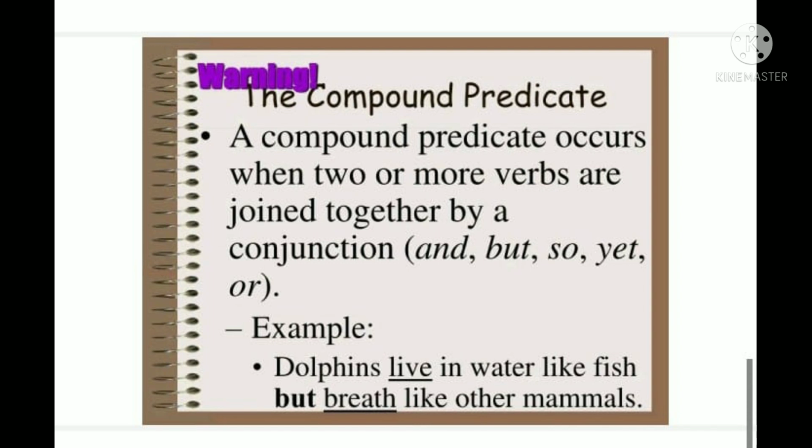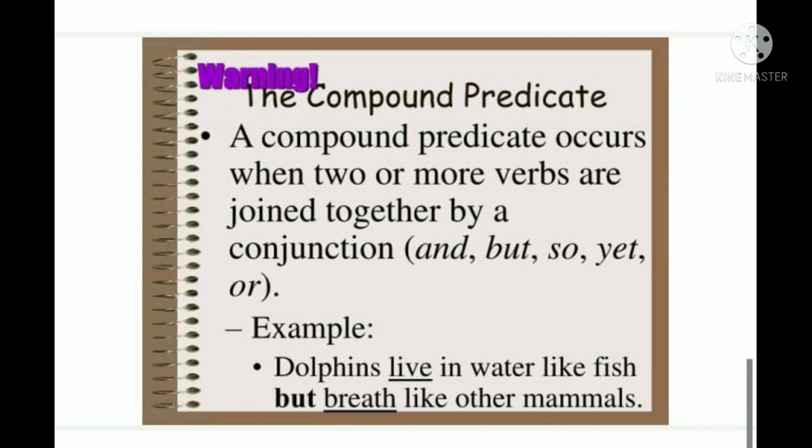Now we'll go for compound predicate. Just like the compound subject, compound means it will have a conjunction. Similarly, the predicate also, the action which is done by the doer, there may be many actions at a time, many things may be happening. For example, dolphins live in water like fish but breathe like other mammals. The subject here is clear, dolphins. Which is the verb? Live is the verb.